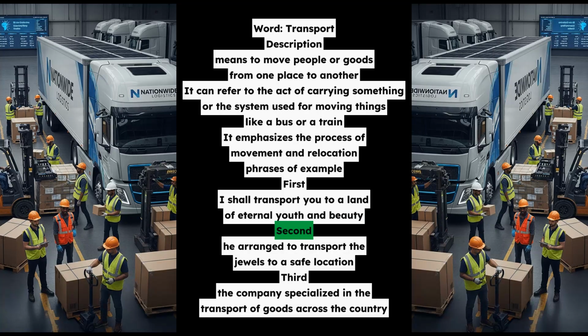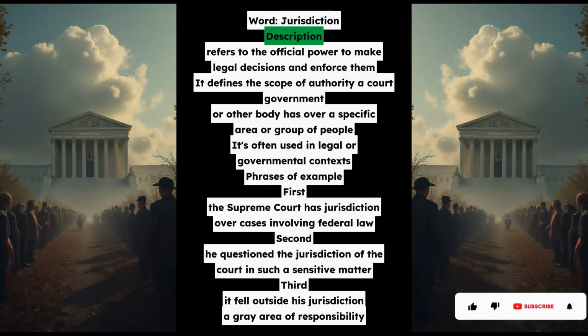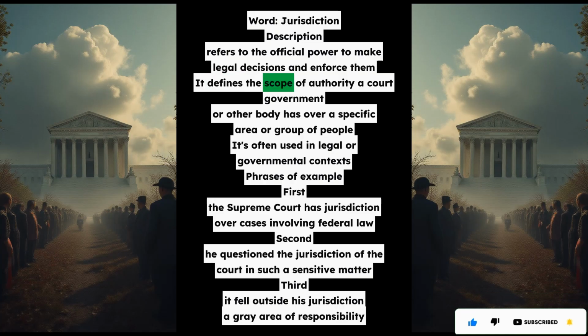Word: jurisdiction. Description: refers to the official power to make legal decisions and enforce them. It defines the scope of authority a court, government, or other body has over a specific area or group of people. It's often used in legal or governmental contexts.